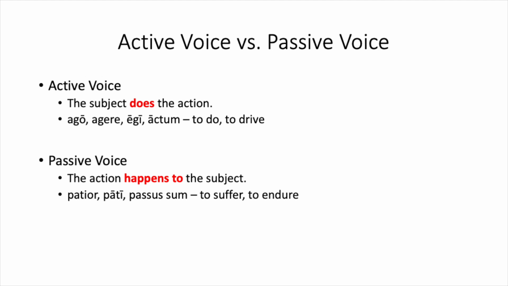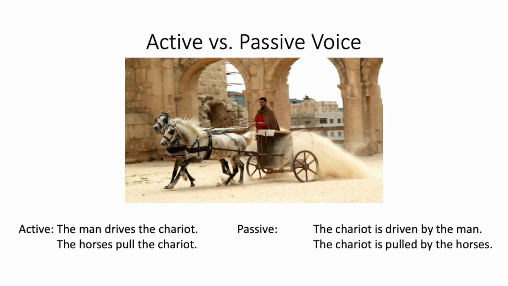Let's look at some examples. So in this picture, you see that the man drives the chariot and the horses pull the chariot. Since the man is the subject and he's driving the chariot, and the horses pull the chariot, the horses are doing that verb. Both of those are sentences in the active voice.